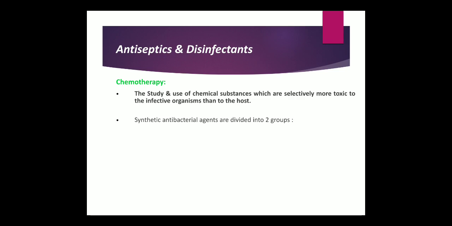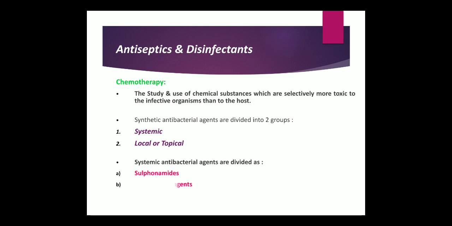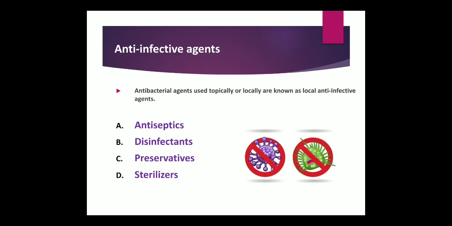Now these chemotherapeutic agents, which are synthetic antibacterial agents, are divided into two groups: systemic and local or topical. If you're talking about the first, systemic antibacterial agents, they are divided as follows: sulfonamides, antibacterial agents, and the agents used in the treatment of urinary tract infection.